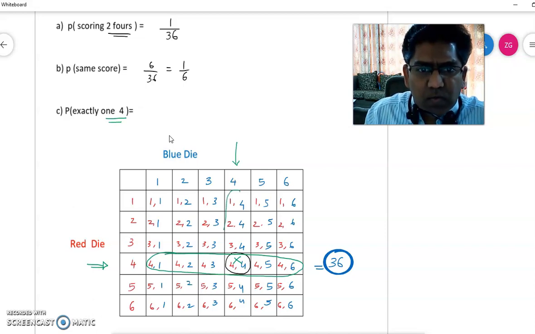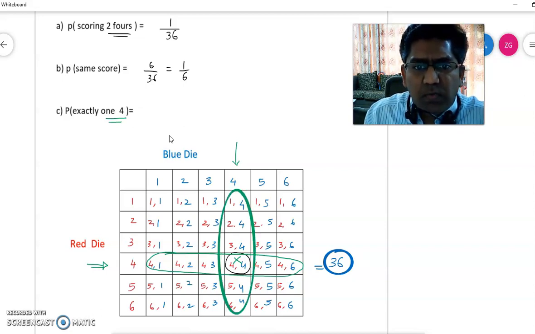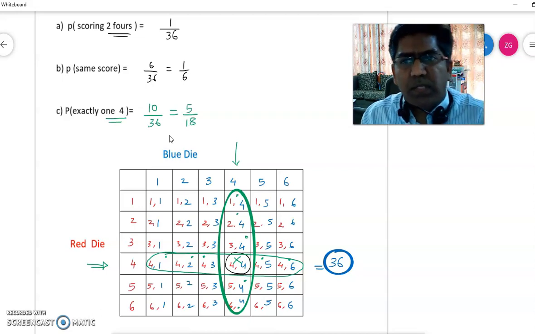In the same way, in this column there are a total of 6 values which have 4, but we will ignore this one which is repeating twice. So if you count all the values, you have 1 2 3, ignore this one, 4 5 here, 6 7 8 9 10. So in total we have 10 possibilities where you get a score of 4 exactly once. So it is 10 out of 36. You can divide both by 2, so you will get 5 over 18. Now let's have a look at the next.